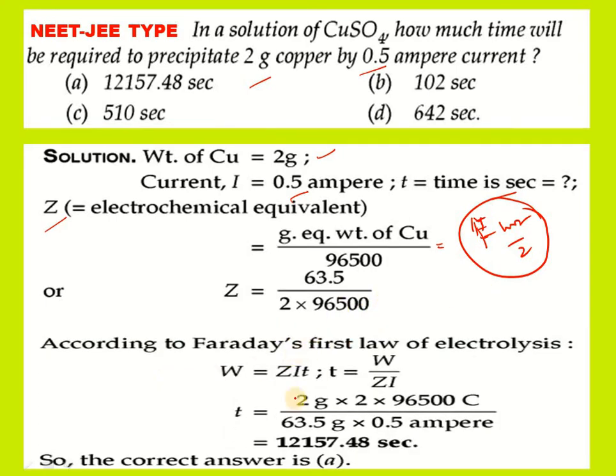Then this Z value can be substituted in the Faraday first law, and the time can be calculated: 2 into 96,500 by 63.5 into 0.5. Finally, 12157.48 seconds exactly came. So option A is the right option for this question.